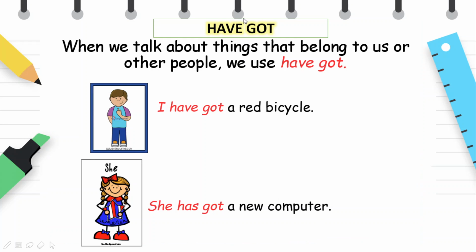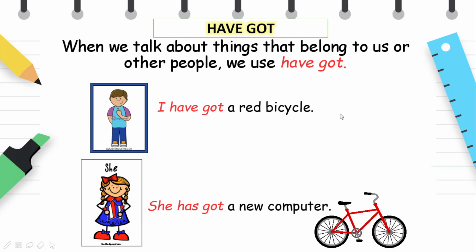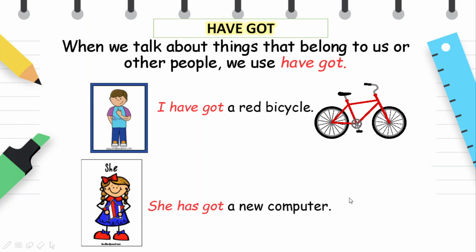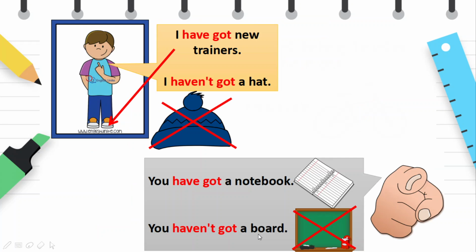We proceed with the verb have got. When we talk about things that belong to us or other people, we use have got. I have got a red bicycle. She has got a new computer. Have got is the form for the first and second person singular affirmative and haven't got for the negative.